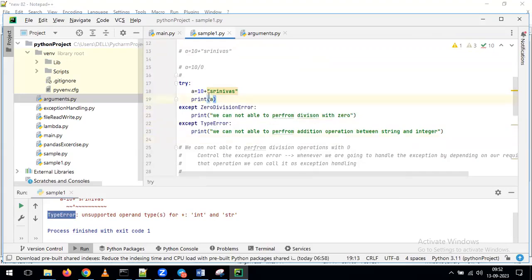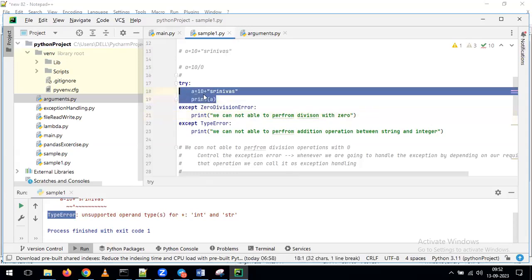Now tell me, for example, here. Now you tell me what is the output we are going to get. First question: this program, by using these lines, will it give an error or not? We are performing integer plus string operation. You will get the error. But what type of error is it? It's a type error or it's a zero division error? It's a type error. For that reason, what will happen here? It needs to populate this output, and we'll see here.